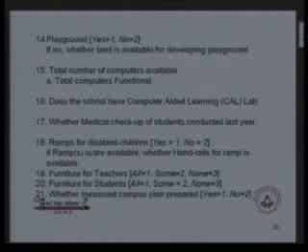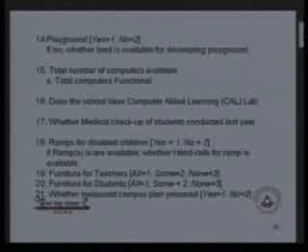The 12th point which we had added this year in the data capture format is whether the school has a library. Yes or no, you have to specify. If the school library is there, then you have to specify the total number of books in the school library. 13th point we are asking, does the school subscribe to a newspaper or magazine? Then you have to specify yes. If the school is having the facility of getting a magazine or daily newspaper, then you have to specify 1. Otherwise, you have to specify 2 for no.